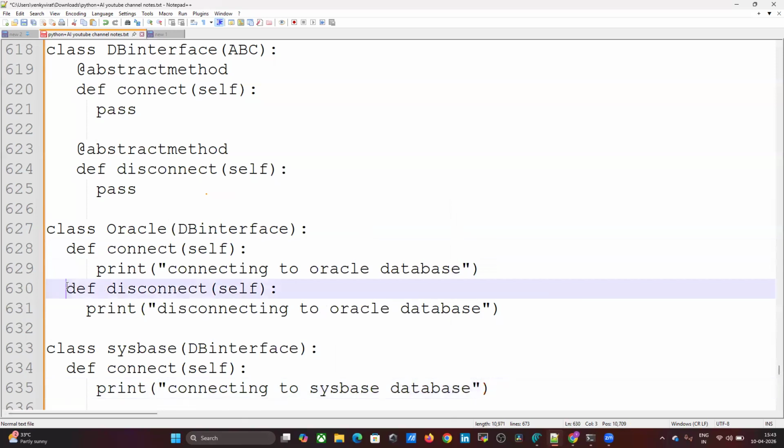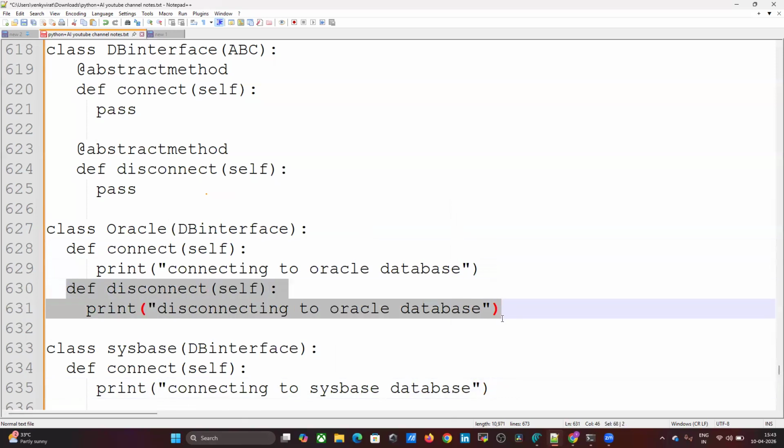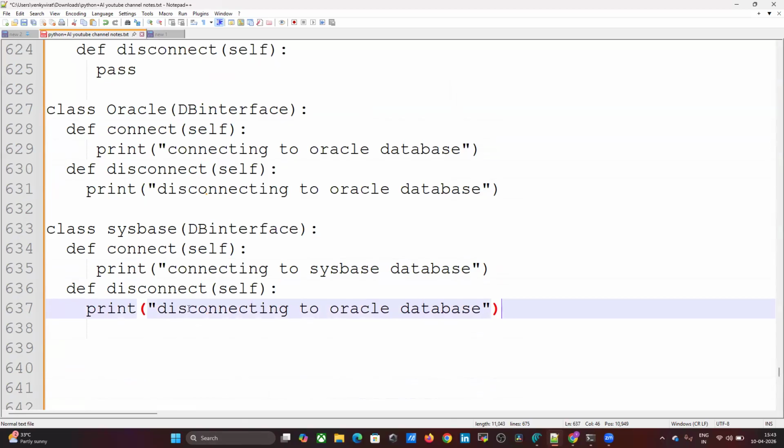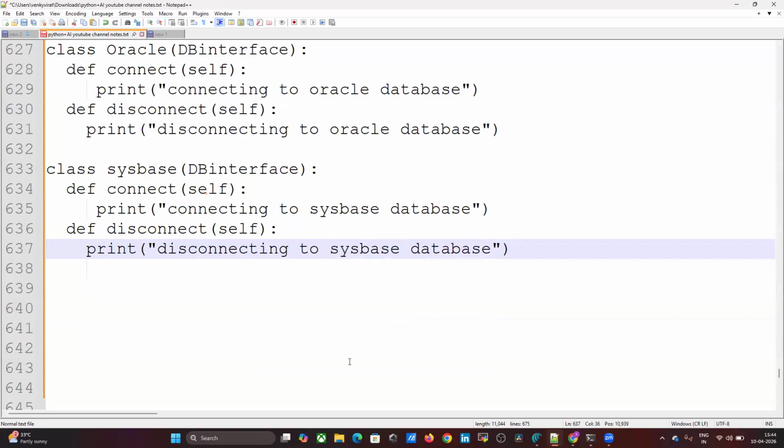Same for disconnect, you can write disconnect also. Disconnecting to Sybase database. That's it, sir.